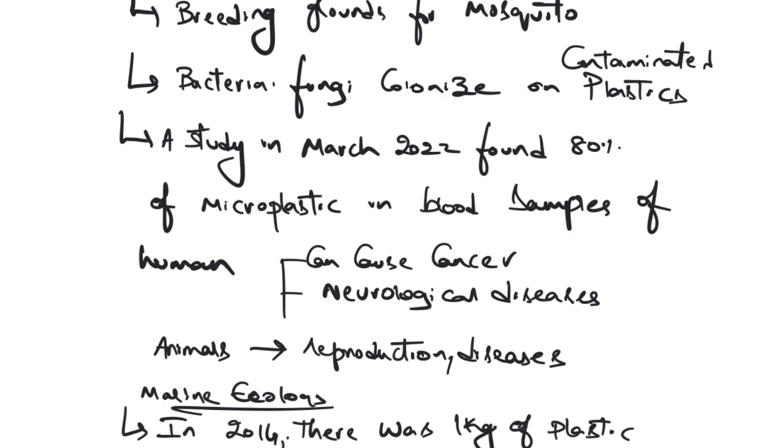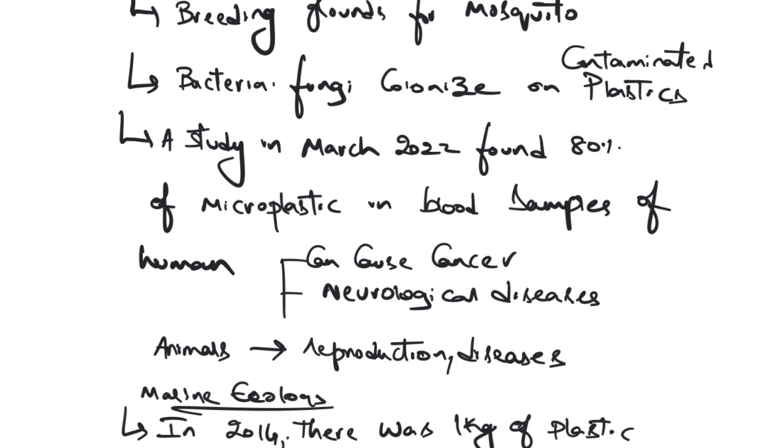Let's talk about the socio-economic problems. Plastic will choke the drains and cause urban floods. You dump plastic everywhere, and this will block the free passage of water flow and is bound to cause urban floods. Not only this, water will stagnate and become a breeding ground for mosquitoes, and this will cause various mosquito-related diseases like malaria, dengue, chikungunya.